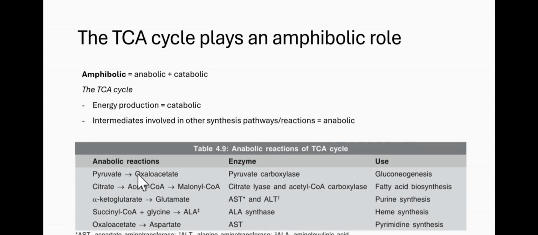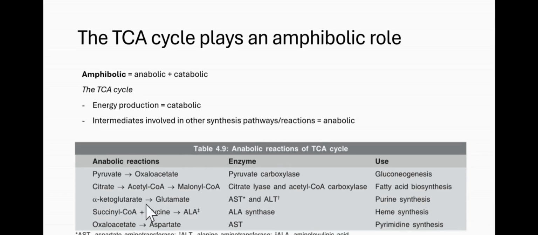Here we have pyruvate producing oxaloacetate, and citrate producing acetyl-CoA, producing malonyl-CoA. This is important in fatty acid biosynthesis. We have alpha ketoglutarate converting to glutamate, which is important in purine synthesis. Purines are bases that are necessary in forming nucleic acids. We're going to see it later.